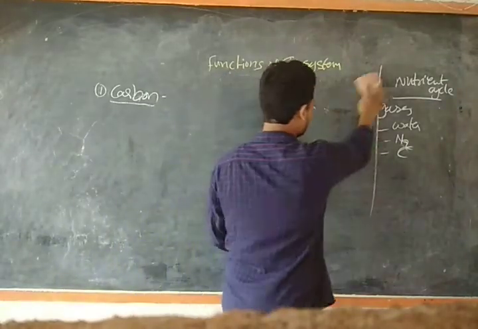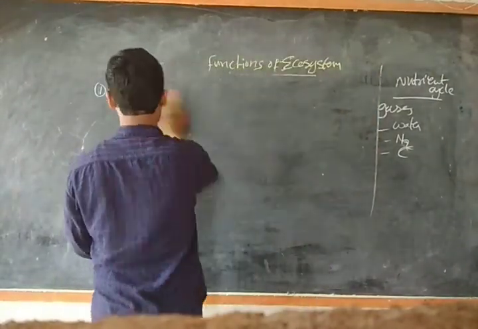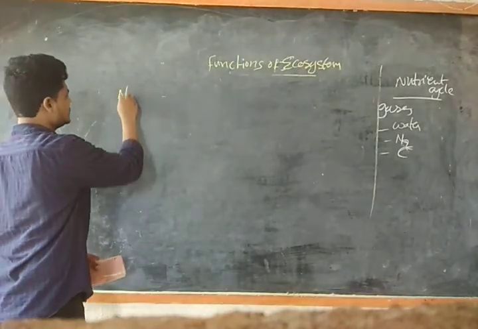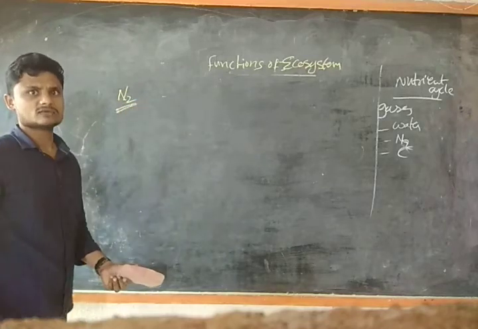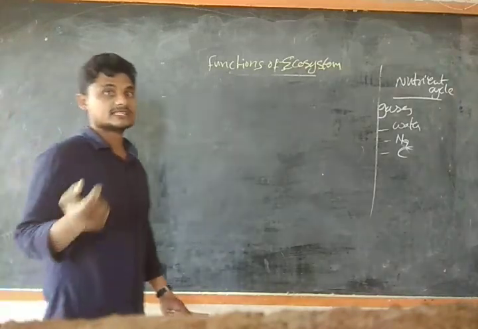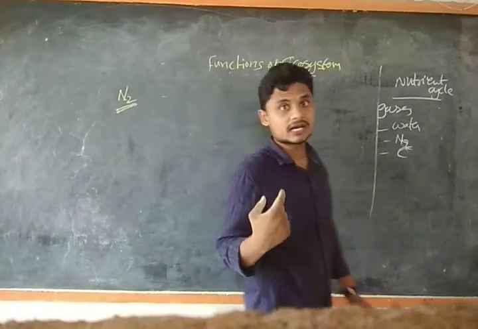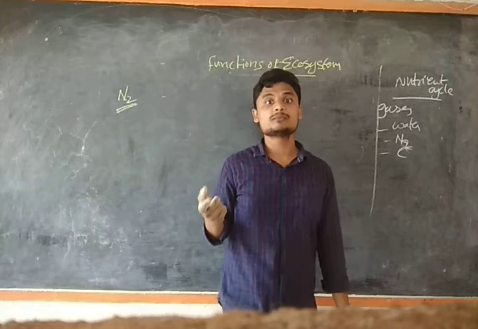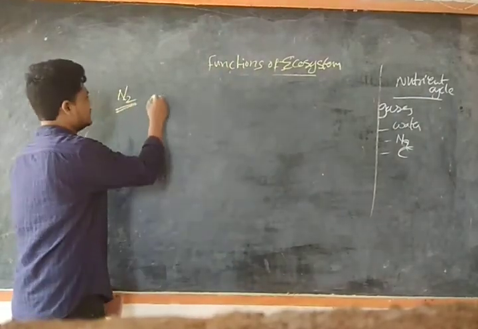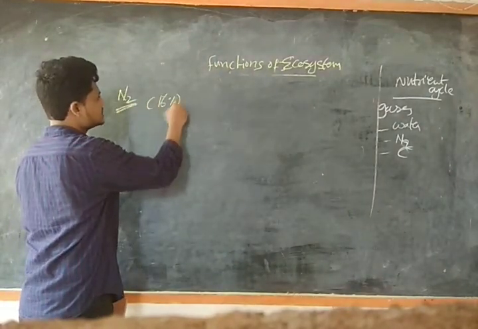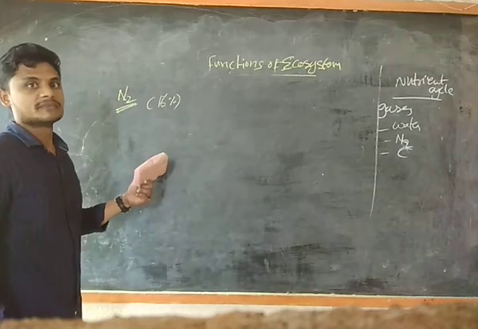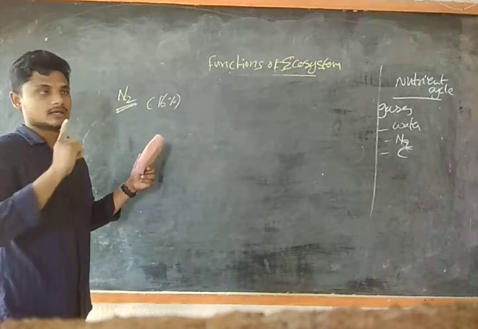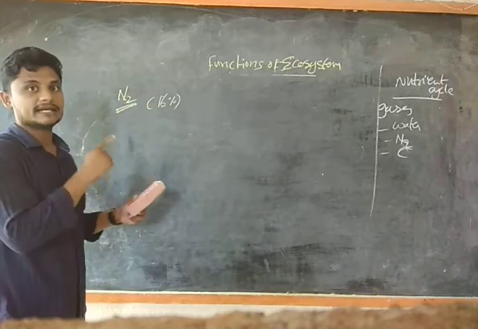I clearly explained what the water cycle, carbon dioxide cycle and the nutrient cycle are. So, the nitrogen cycle. The nitrogen cycle is also very important, guys. These are the proteins, the building blocks for living organisms to survive. It exists as 16% of the components, so in living organisms, nitrogen will be about 16%. This plays a very important role in their survival and as their building blocks and strength. So we are going to see the nitrogen cycle.